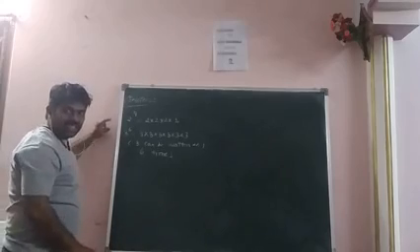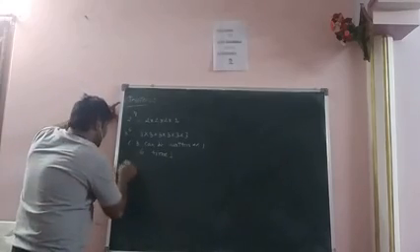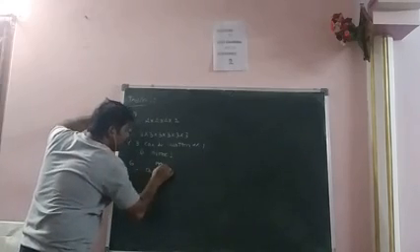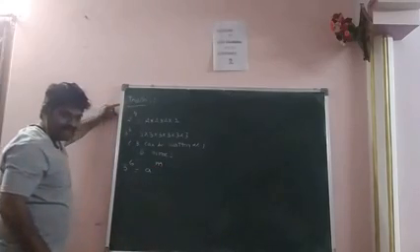Okay. So here the form is 3 power 6. This form is the same as a power m. A power m.